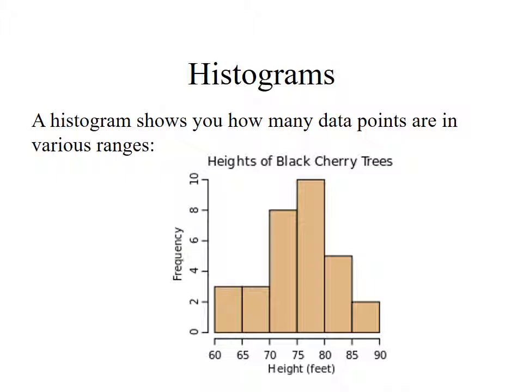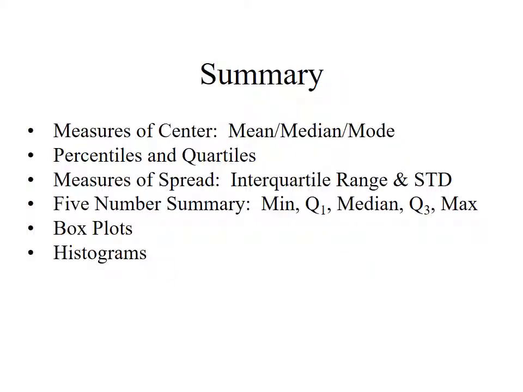The height of the bars tells us how many things we have in each of these ranges, and on the x-axis, the horizontal axis, we're describing what the ranges are. So there's our summary. We have learned measures of center: the mean, the median, and the mode. We learned something about percentiles and quartiles, and measures of spread: the interquartile range and, even more usefully, the standard deviation. From these, I can get a 5-number summary. I can display a 5-number summary with a box plot. And then a histogram, a bar graph where the heights of the bars tell me how many things I've got in these different ranges, is a great way to display my data.